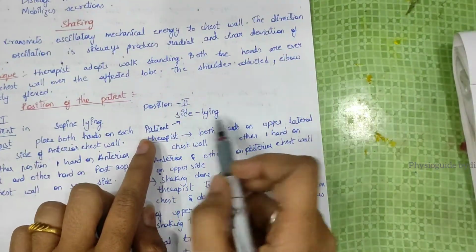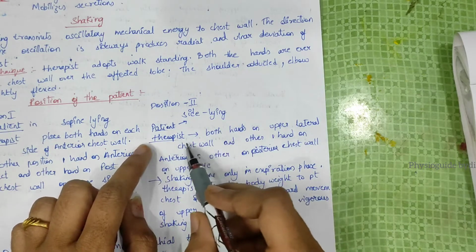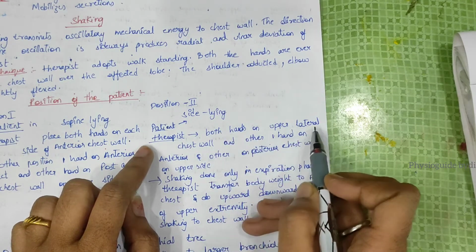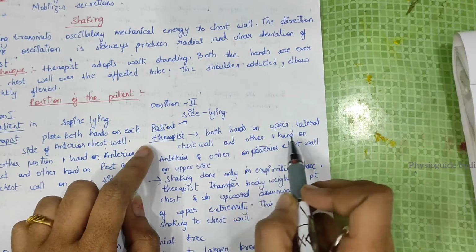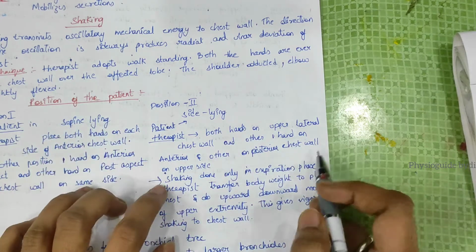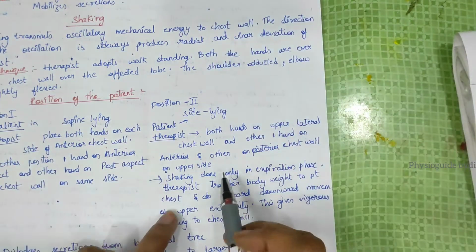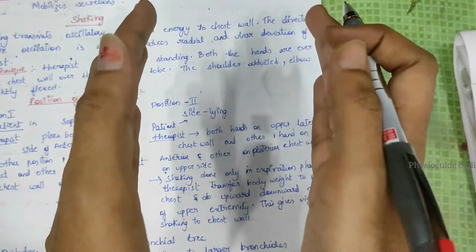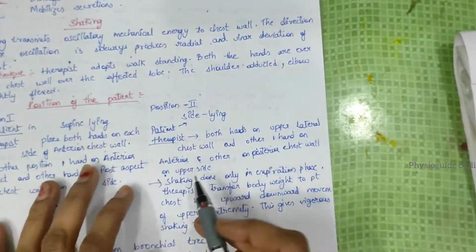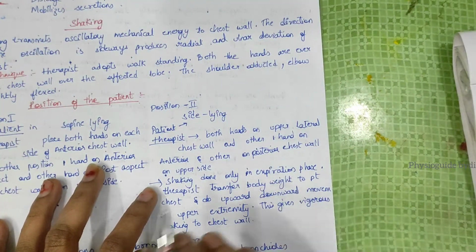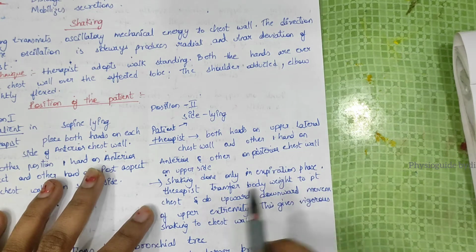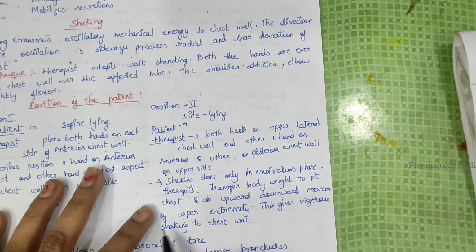In side lying position, the therapist places both hands on the upper lateral chest wall, one on the anterior and the other on the posterior chest wall of the upper side, and shaking is given like this. Shaking is done only in the expiratory phase. The therapist transmits body weight to the patient through upward and downward movements of the upper extremity, giving vigorous shaking to the chest wall.